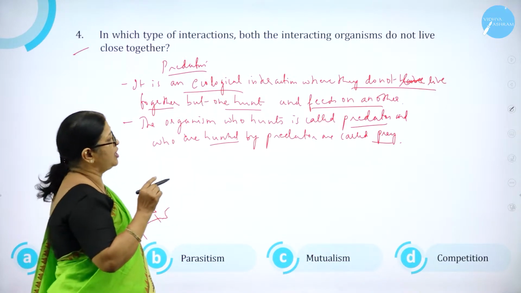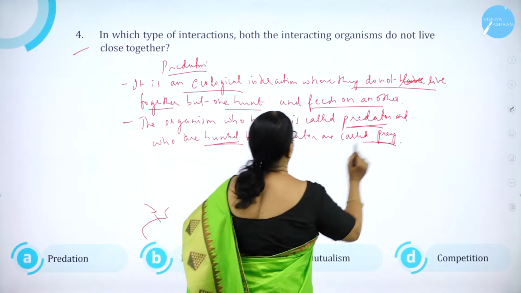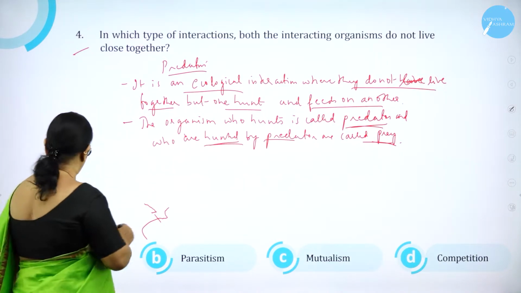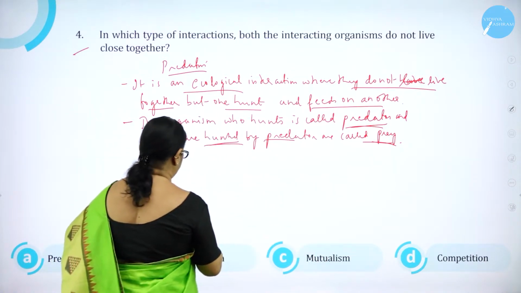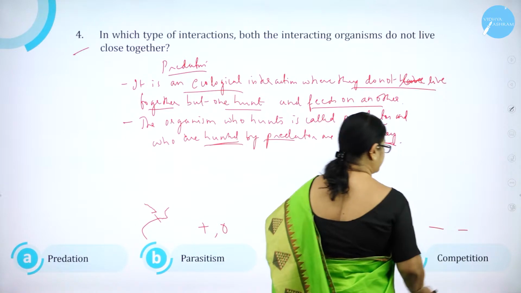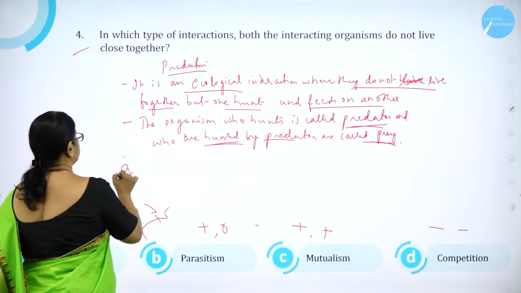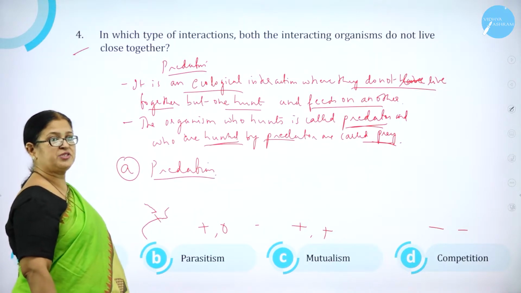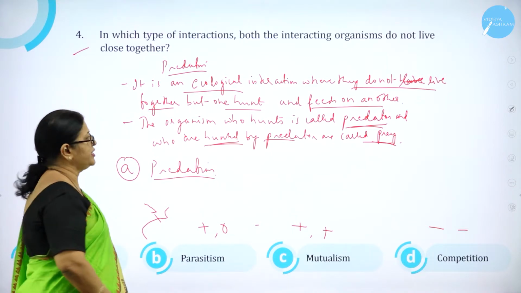The organism who hunts is called a predator, and the one who is hunted by the predator is called prey. So, which type of interaction? Both the interacting organisms do not live close together. Option A, predation. Option B, parasitism. Mutualism, plus plus, both are benefited. Here, minus minus. So option A is correct, that is predation.